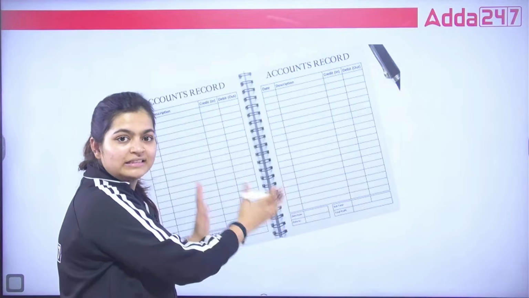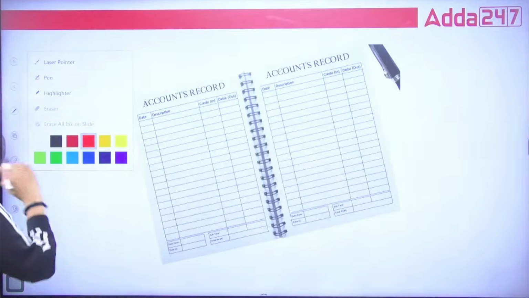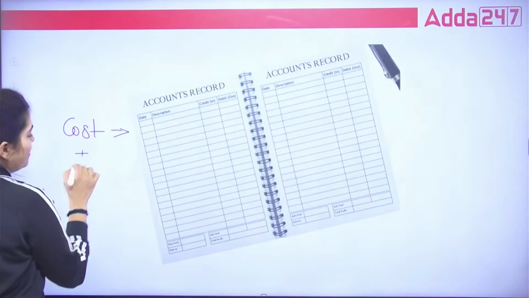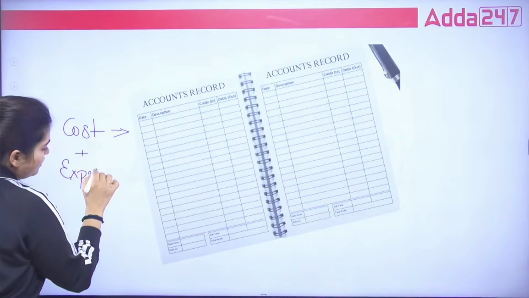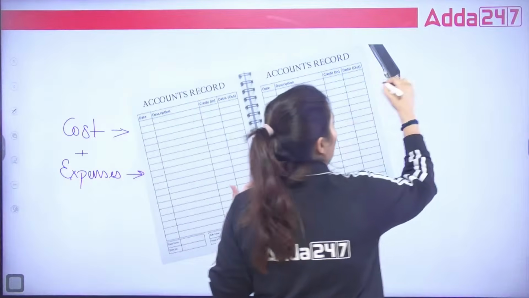Okay? These kinds of records, where you will record all your expenses, all your costs, plus all your expenses while processing, while paying the electricity bill. After that, you will record all your sales.